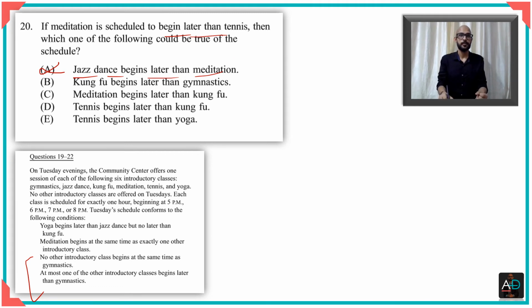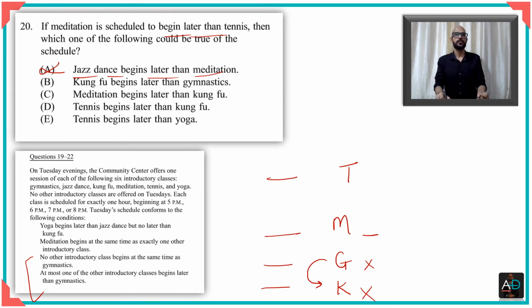Let's look at option B. So we start off with the same thing. We have tennis here and we have meditation here. We want to try to see whether we can fit this into 4 time slots. That's the objective. And if we cannot fit it into 4 time slots, then we have to eliminate the option. So kung fu begins later than gymnastics. So let us say we have kung fu, and obviously gymnastics will have to be before it. And as you know, since after gymnastics you can have only one, it means there is nothing along with gymnastics, there is nothing along with kung fu. Now you have got your 4 slots already.